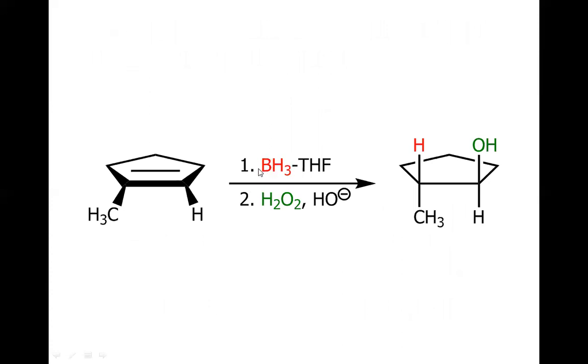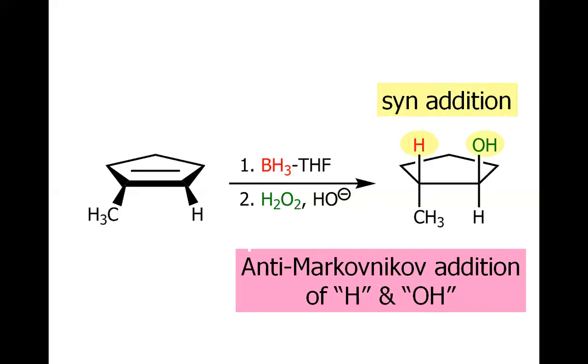The first step is the addition of BH2 and H, and the other step is the removal of the BH2 and incoming of the hydroxide. So this time the regioselectivity is reverse to that predicted by Markovnikov.